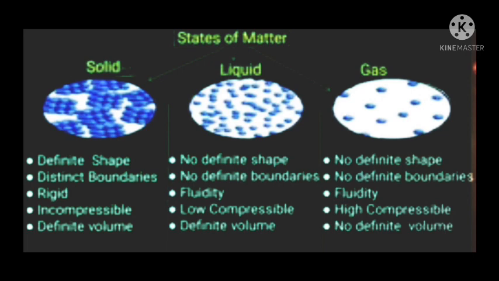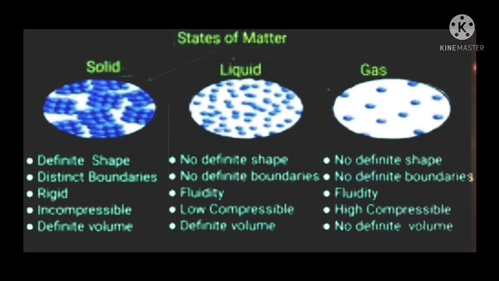The next one is states of matter. Matter exists in three states, that is solid, liquid and gaseous. Let's see in detail the properties of the states of matter. First one is solid. Solid has a definite shape. It has distinct boundaries. It is rigid and incompressible, and it has a definite volume.